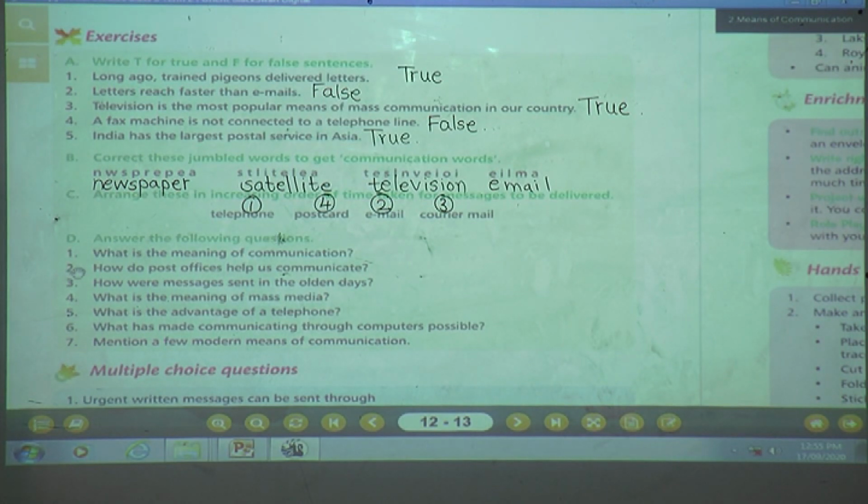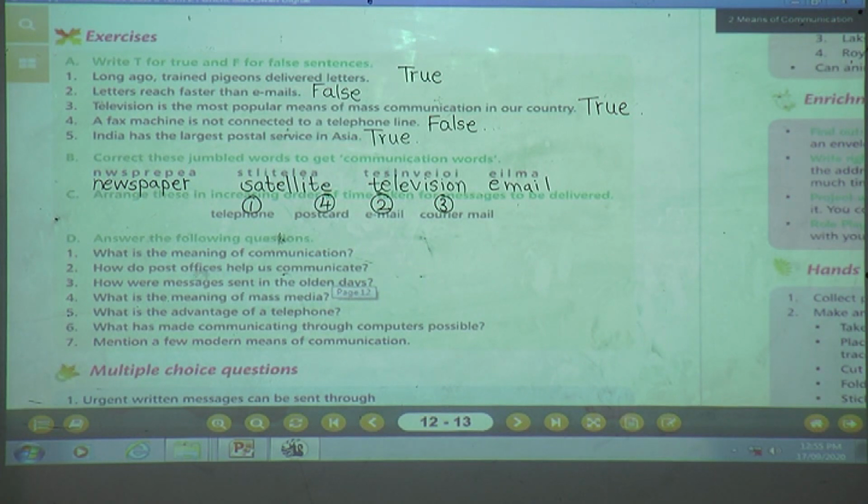Number 2, how do post offices help us communicate? Yes, give me the answer. How does it help us to communicate? Yes, post offices help us by delivering letters, telegrams and parcels to people who want to communicate. Number 3, how were messages sent in the olden days? Messages were sent through carrier pigeons in those days.